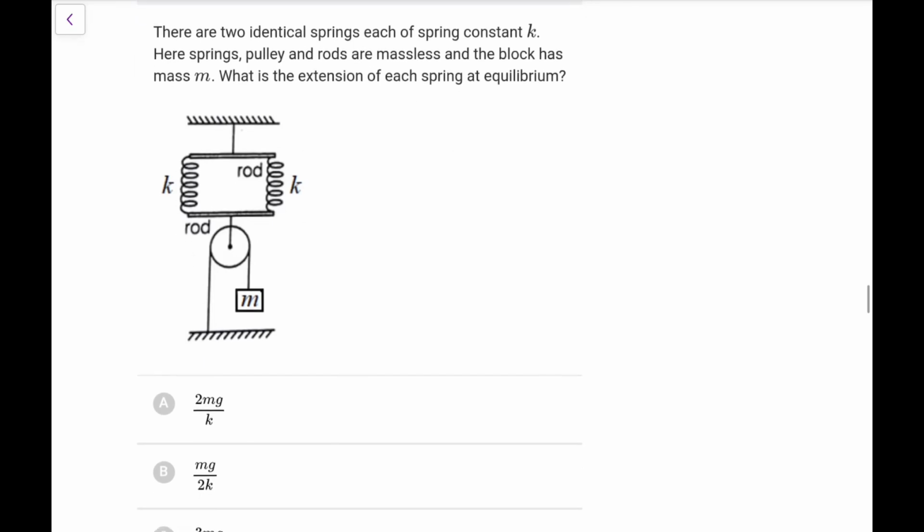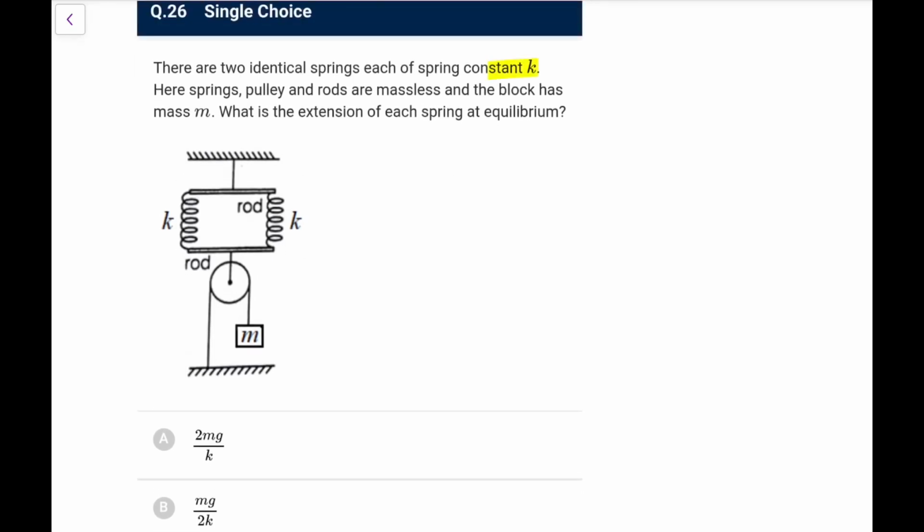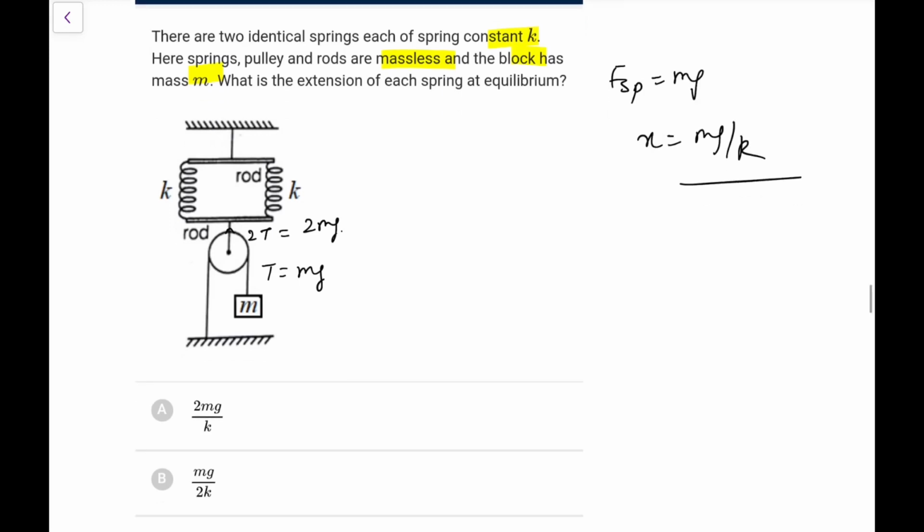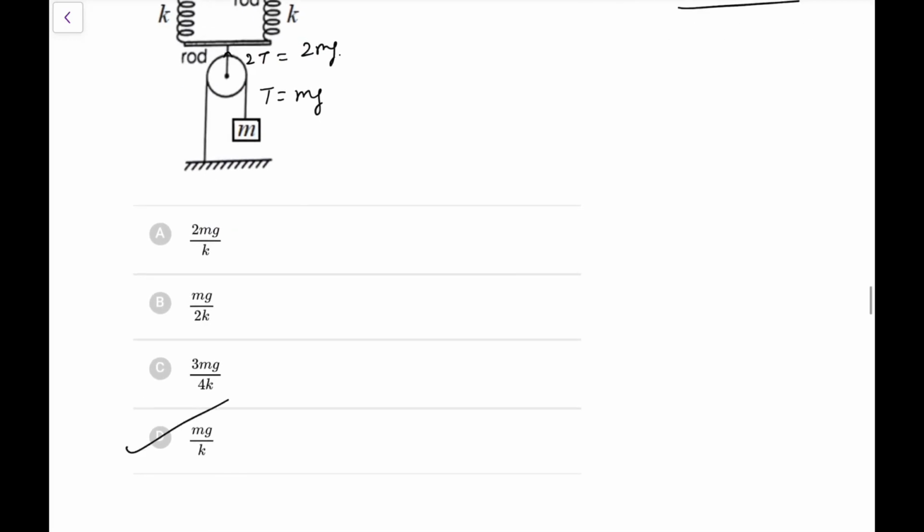Next, you have two identical springs, both having constant k. Here spring, pulley, rod are massless, block has mass m. What is the extension of each spring at equilibrium? So at equilibrium, this tension is equal to mg. This tension would be twice T, that is 2 mg, and that is the spring force, half of the spring force. So the spring force will also be mg. You can make it out because F plus F is 2T, so F spring is mg, so extension would be mg by k. So go for option D, that is the answer.